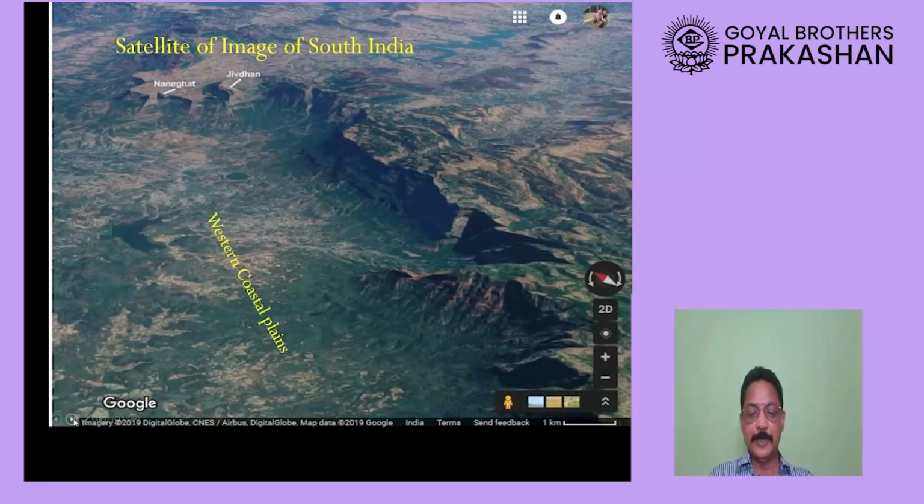This is another picture, a satellite image of South India. You can see here a lot of greenery. Comparatively, on this side there is less greenery. What is the reason, children?